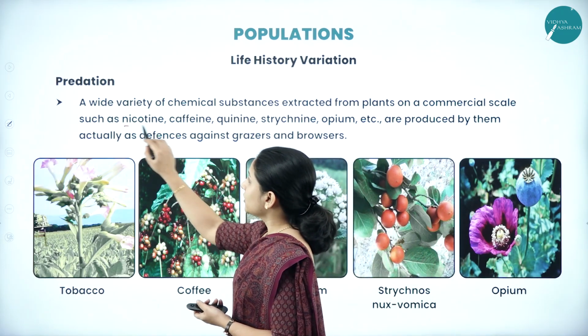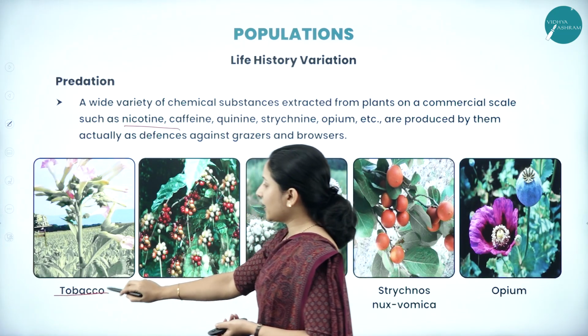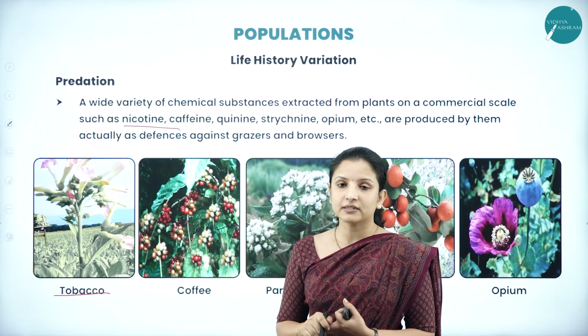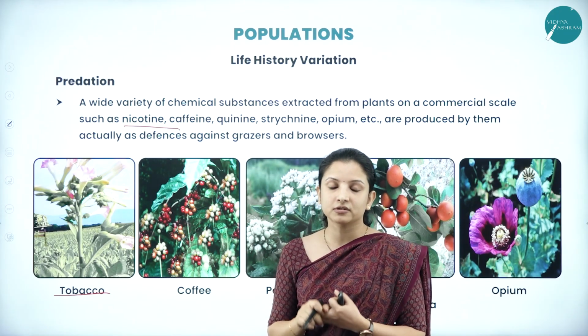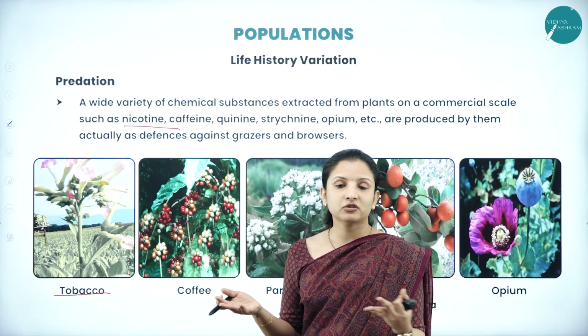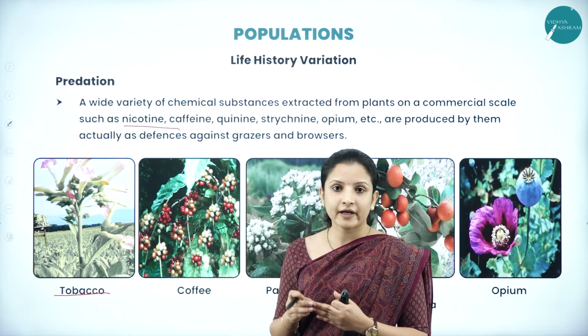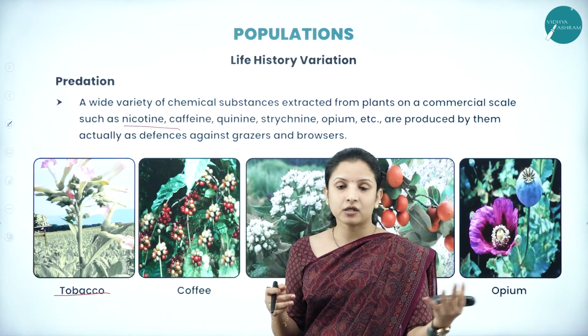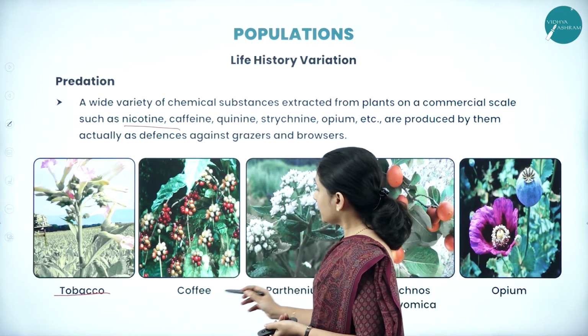Nicotine is produced by the tobacco plant, and that is why tobacco plants are not eaten by other animals. Otherwise, what would have happened in the tobacco fields? The grazing animals would have gone and fed on them, completely incurring a loss to the farmer, right?